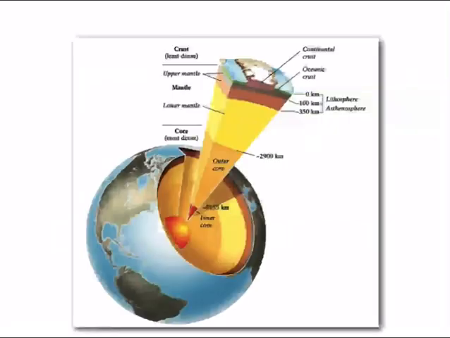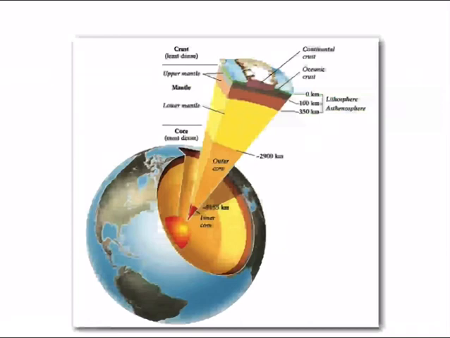Before going into details about the theory of plate tectonics, we must know the structure of our earth. I think you all know this. At the centermost point we have the core. The earth is divided into three mainly: crust, mantle and core.